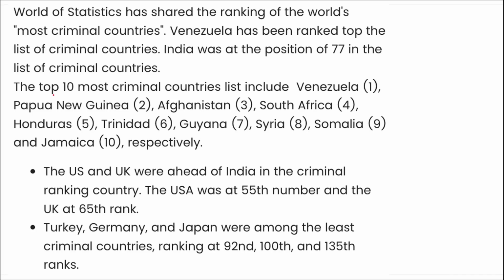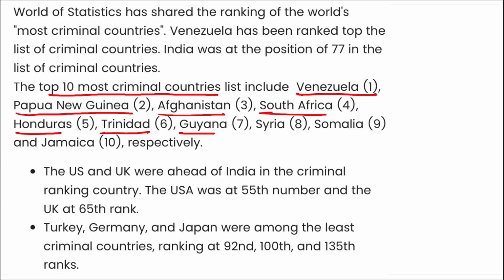If we are talking about the top 10 criminal countries, it includes Venezuela first, then Papua New Guinea, Afghanistan, South Africa, Honduras, Trinidad, Guyana, Syria, Somalia, and Jamaica respectively, and India is on 77th position. US and UK were ahead of India in the criminal country ranking. The USA was at 55, the UK was at 66, whereas India was at 77th position. Take a note here.